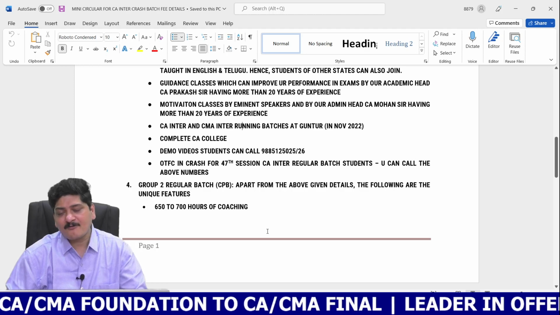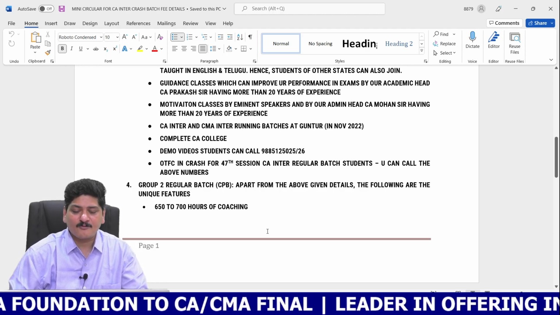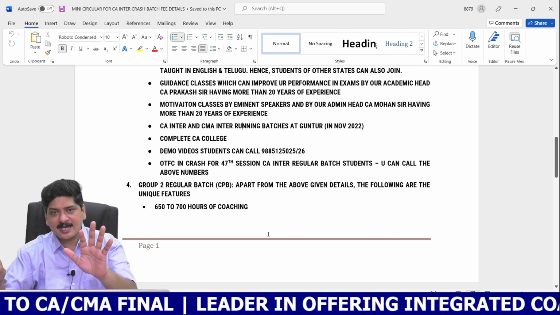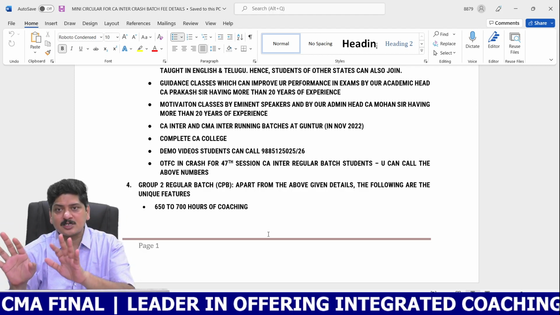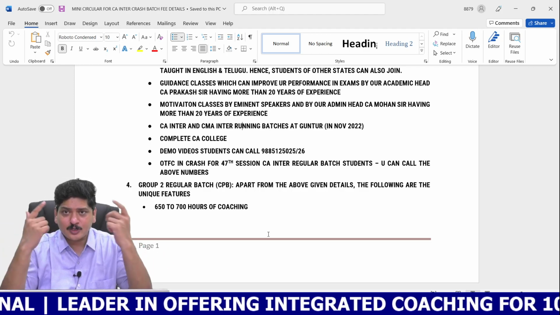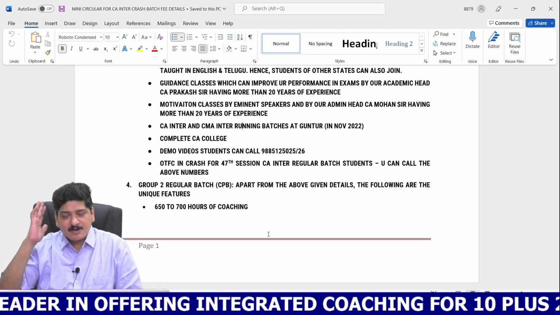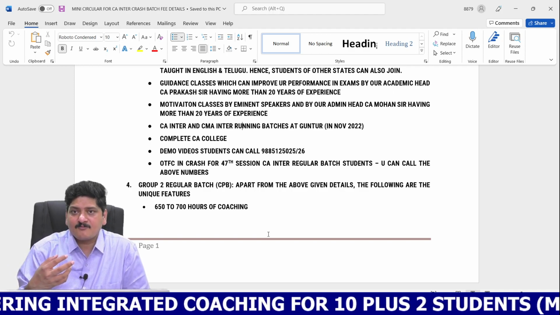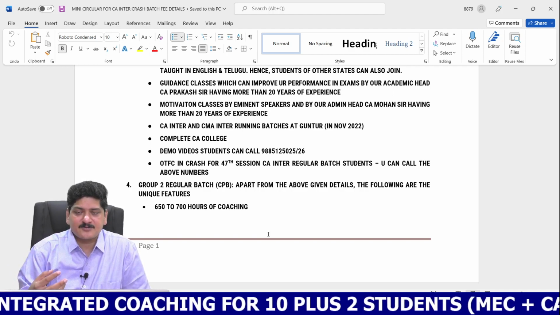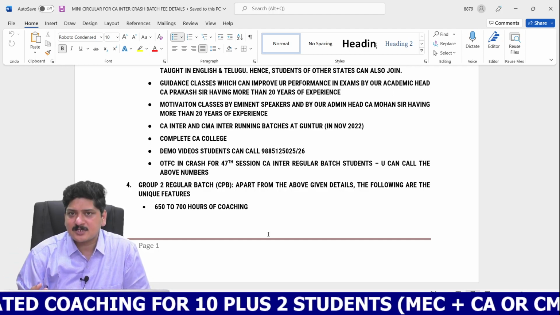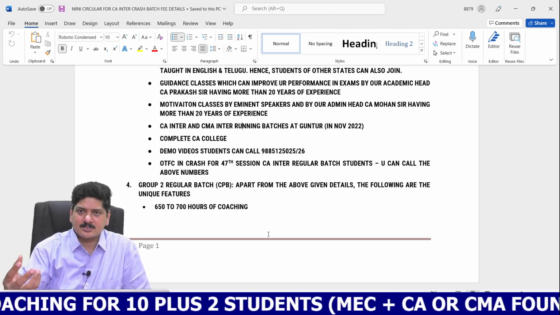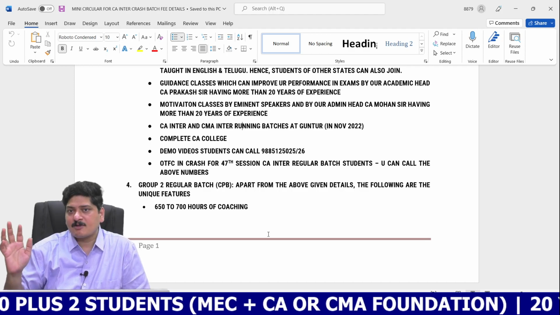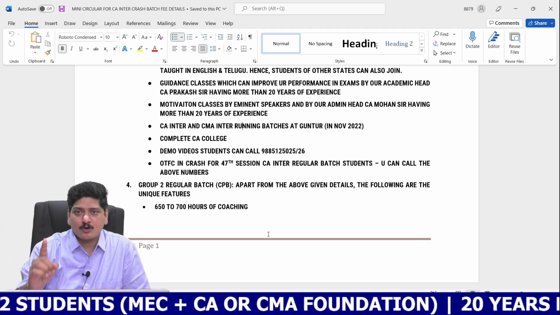Let me continue. Apart from the Group 1 and Group 2 crash batch, we have another mode of coaching called Group 2 regular batch. Please do know that we don't have a Group 1 regular batch for May 2023 aspirants. The batches for the May 2023 aspirants in regular format already started in July 2022 itself. That will be a 10 months batch. Since the time is not available, we are not starting the Group 1 and Group 2 regular batch for May 2023 aspirants. Hardly we have 5 months of time, which is a little more than 5 months. So that's why we are able to complete the syllabus in regular format, where the coaching will be given in detail only for one group, and we are choosing Group 2.